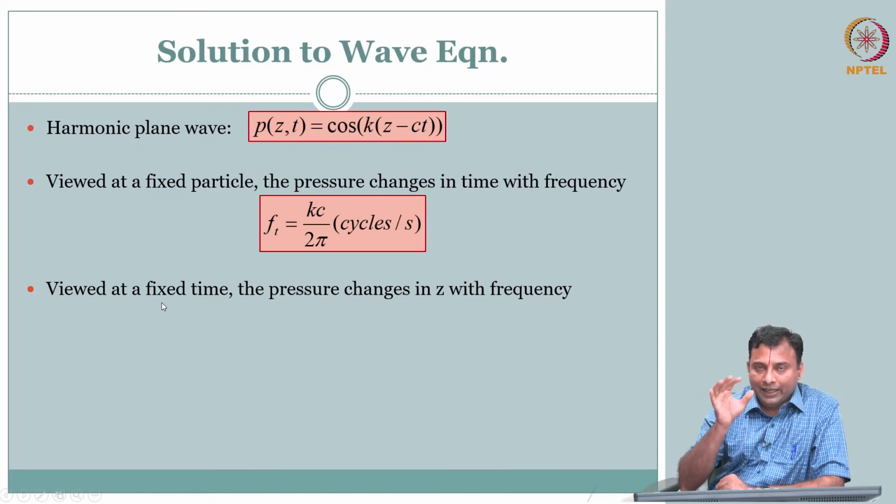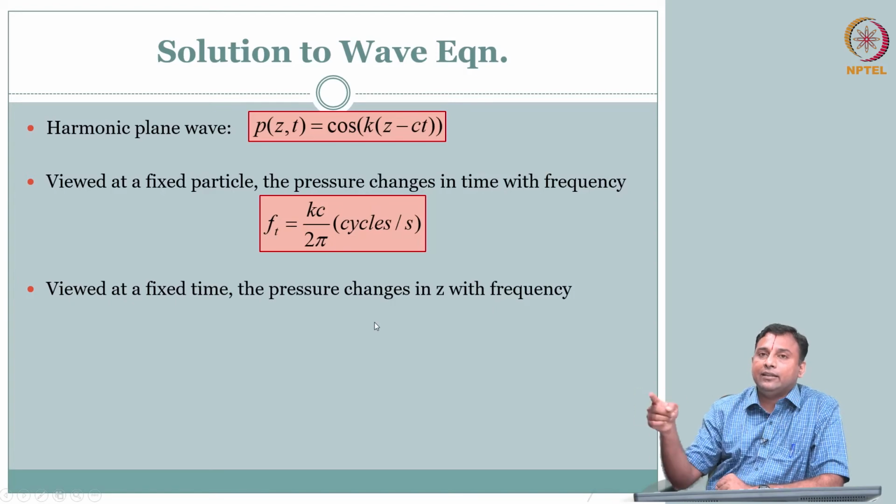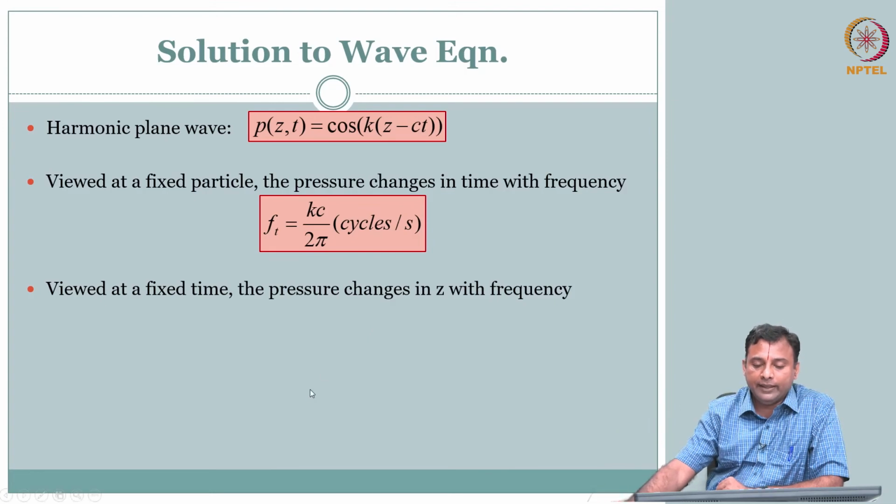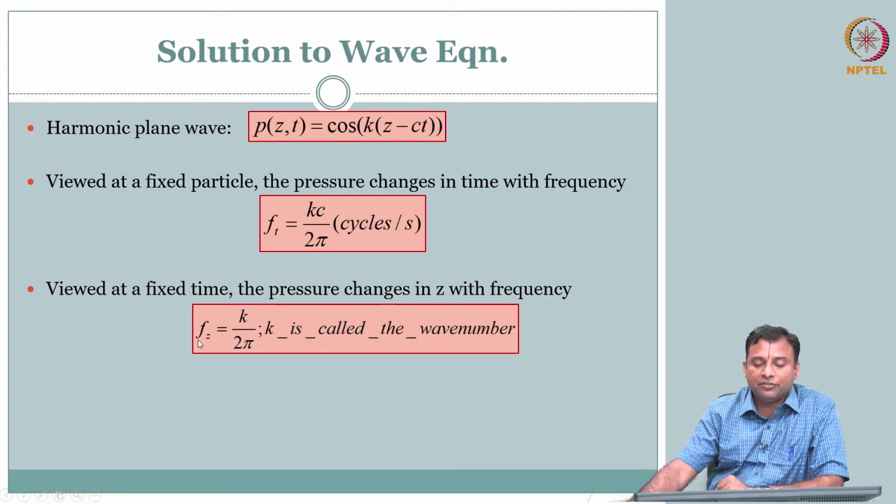If I freeze the time at one particular instance, then the pressure changes in z, there is a rarefaction, compression, rarefaction function, it is moving. When I hit the still button and froze it in time, you would have seen some locations with high pressure, some locations with low pressure, and essentially it is going to be a cyclic form. And therefore, you have what is called f_z, which is your spatial frequency. So, your f_z comes from kz here. So, it is k by 2 pi.